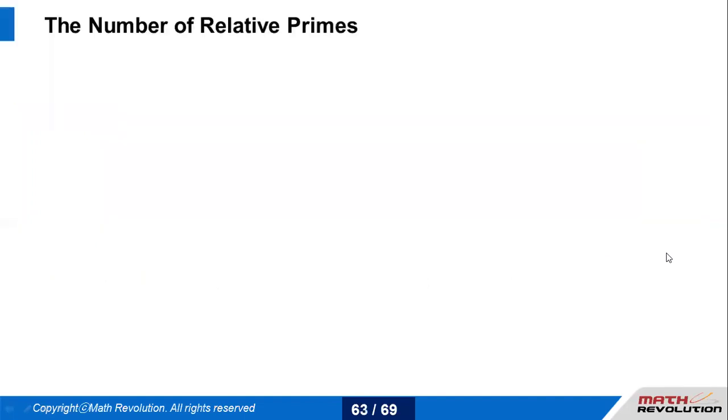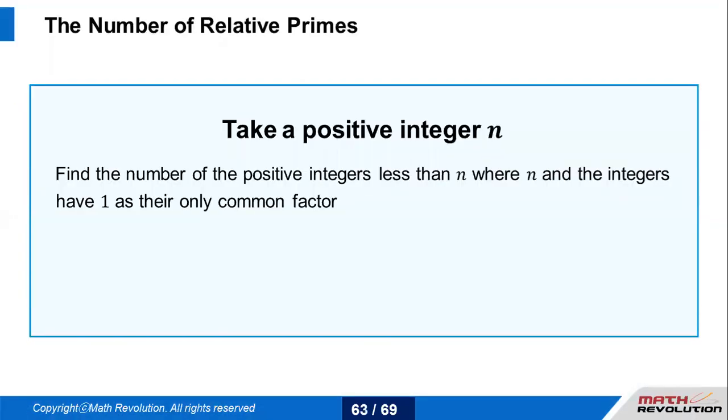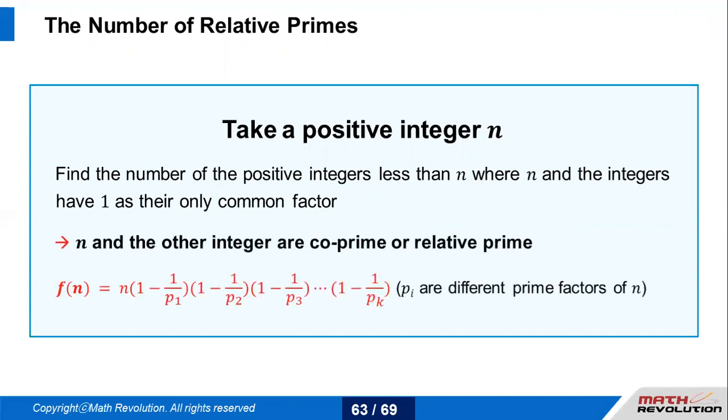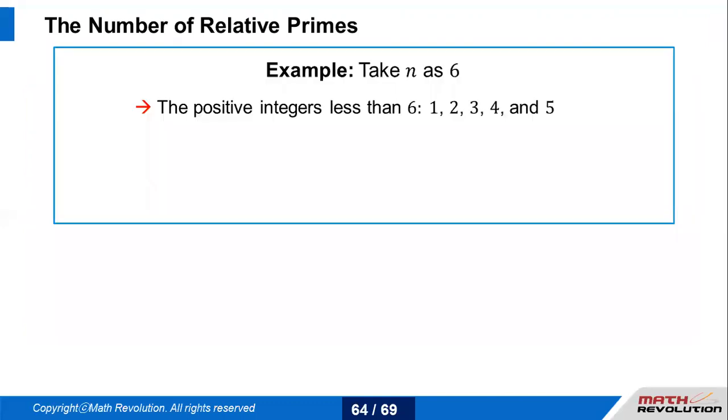So avoid hit and trial methods. Let's talk about the number of relative primes. Find the number of positive integers which are less than n. They always have 1 as a common factor. This is the formula to find the number of relative primes: N times (1 minus 1 over p1), (1 minus 1 over p2), and so on. This is all for the different prime numbers.